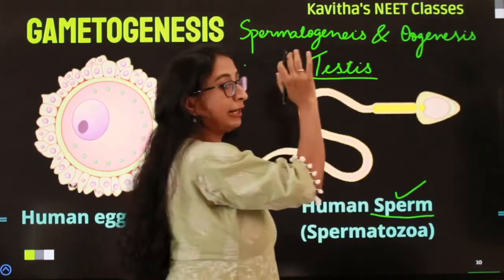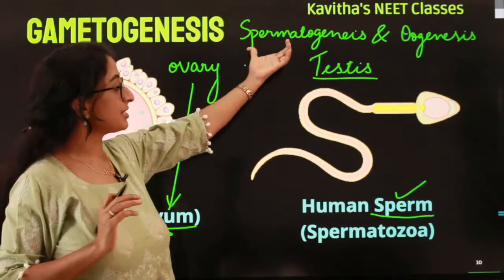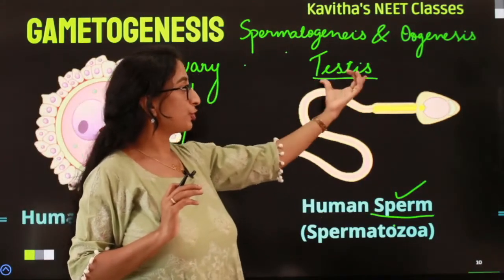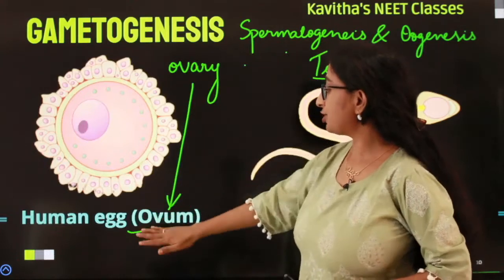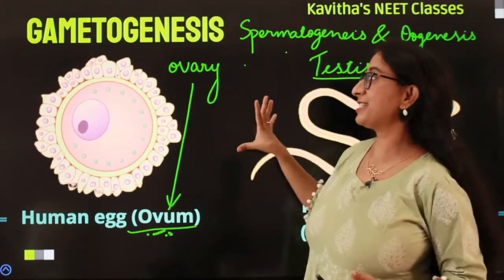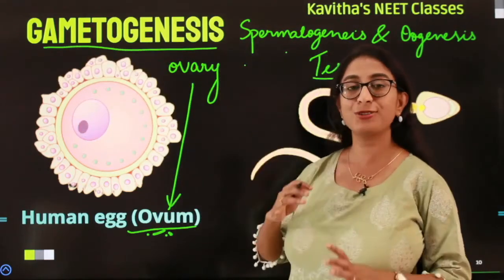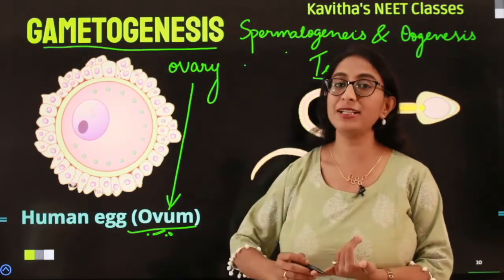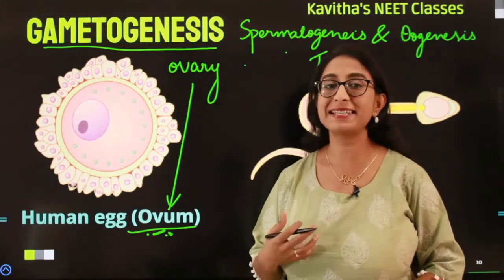Okay, so under gametogenesis we have spermatogenesis, which is the process by which the sperm is produced by the testis, and we have oogenesis, which is the process by which the ovum is produced by the ovary in females. This process is called as gametogenesis. Got it? So now you have a clear idea of what are gametes, what are gonads, and what are the gametes and what are the gonads in males and females.